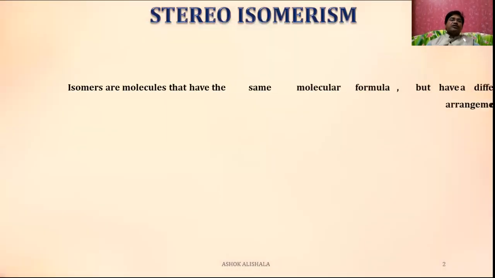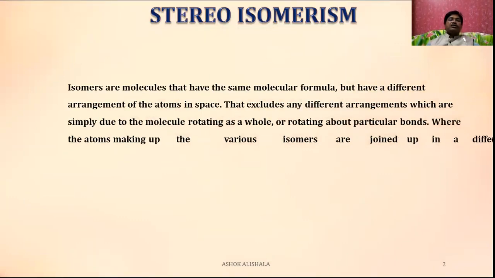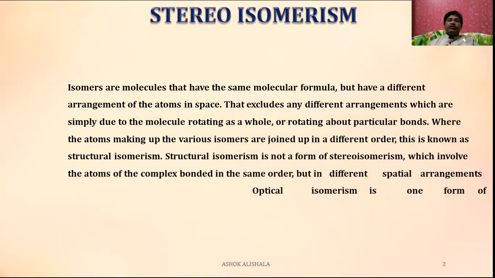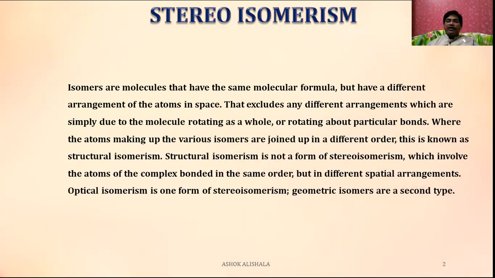Stereoisomerism is nothing but isomers that are molecules that have the same molecular formula but have a different arrangement of the atoms in space, that excludes any different arrangements which are simply due to the molecule rotating as a whole, or rotating about particular bonds.